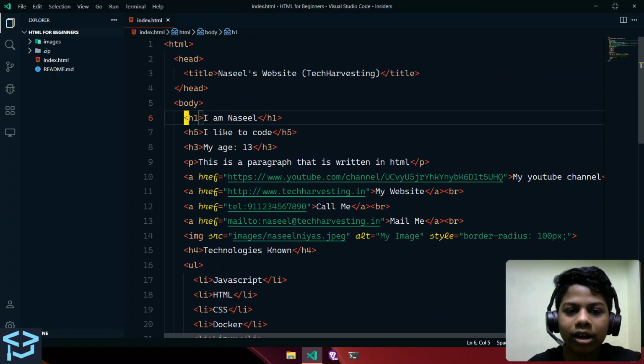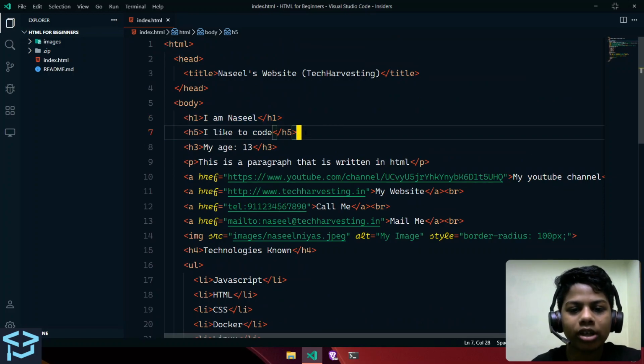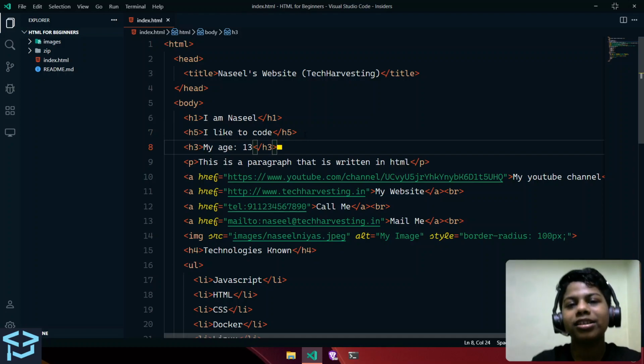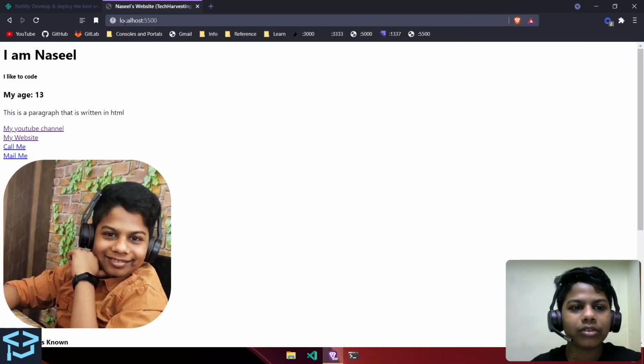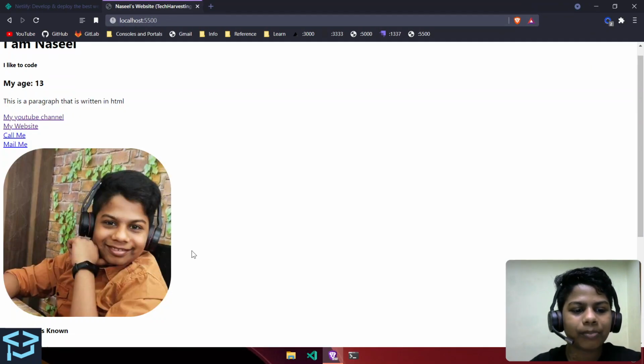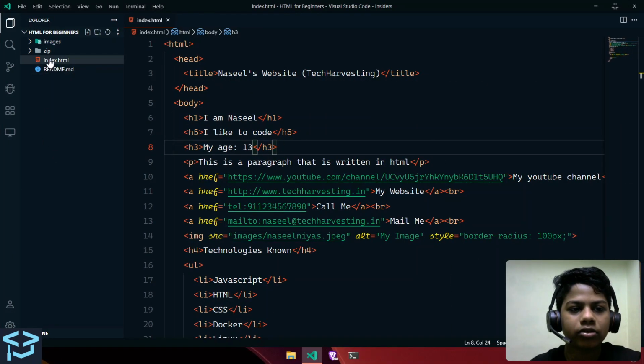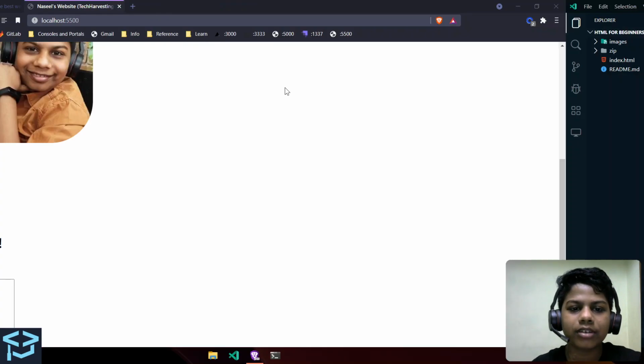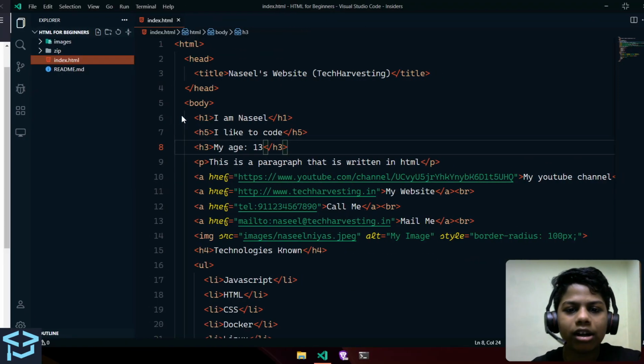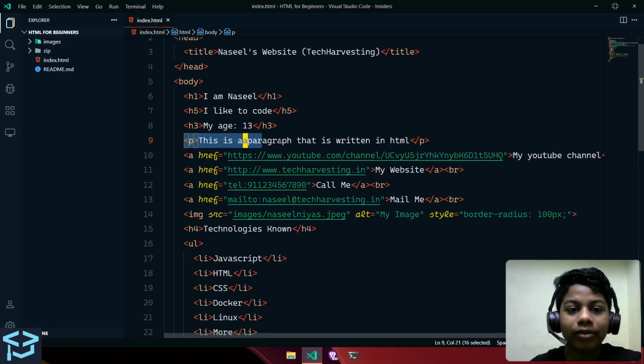For example, this H1, H2, H3, H4, H5, and H6, which are the heading tags. H1 is the biggest and H6 is the smallest. So these are some tags. We can actually have a preview in here. You can see I have opened it up with live server, as I've showed you. Right click and open with live server. So there. And then we have this paragraph tag.